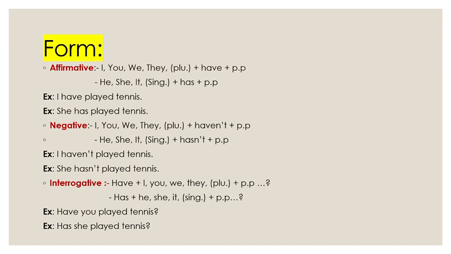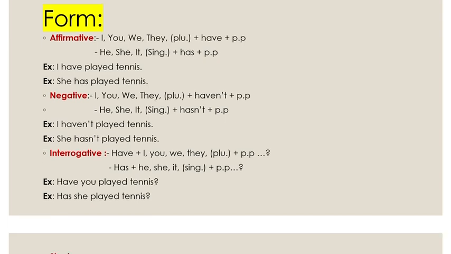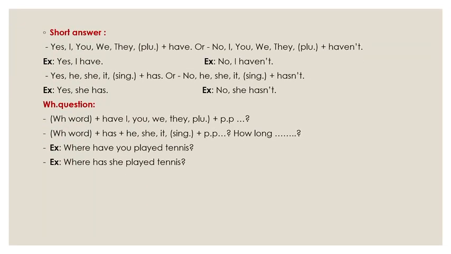For example, have you played tennis? Has she played tennis? And the answer should be a short answer using yes or no. Yes, I have, or no, I haven't. And the same with the singular: yes, she has, or no, she hasn't.